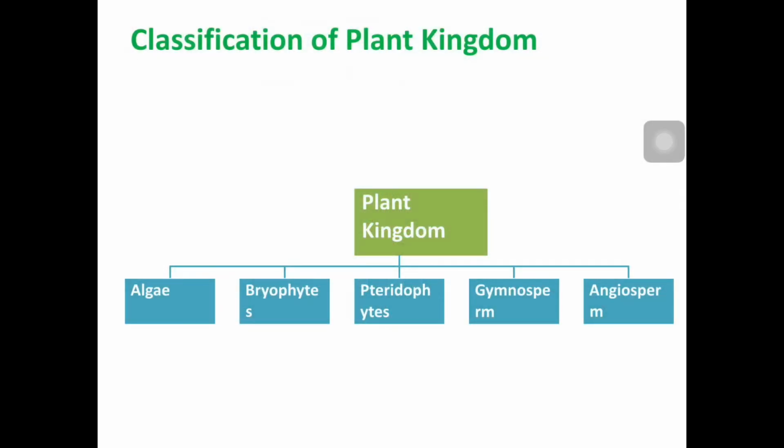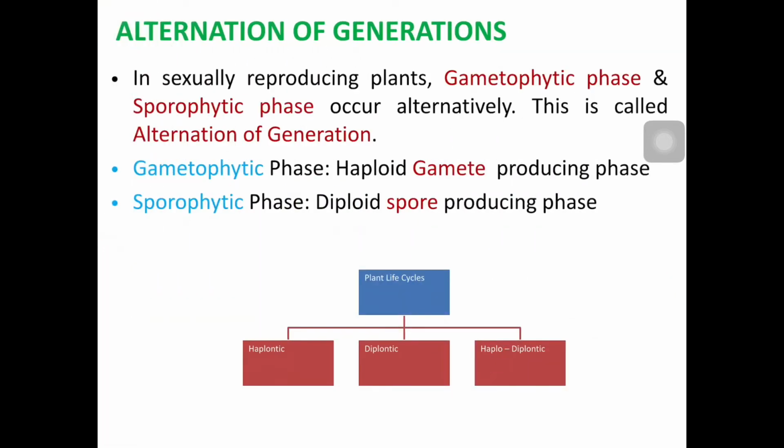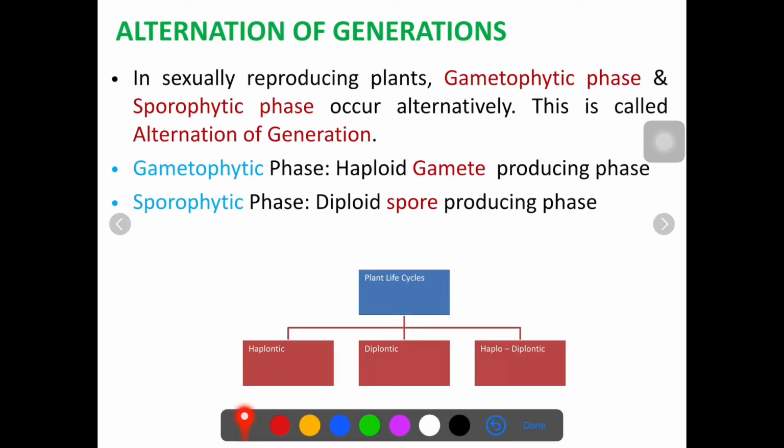Welcome back, dear friends. We were discussing chapter number 3, Plant Kingdom. In this plant kingdom, we have finished with algae, bryophytes, pteridophytes, gymnosperm, and the angiosperm. That means all the classes of the plant kingdom have been finished. Now today we have to learn regarding the alternation of generation.